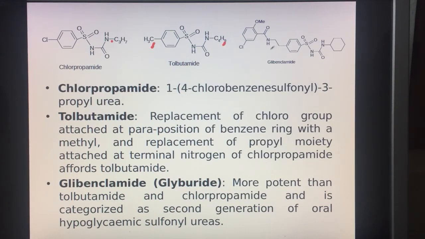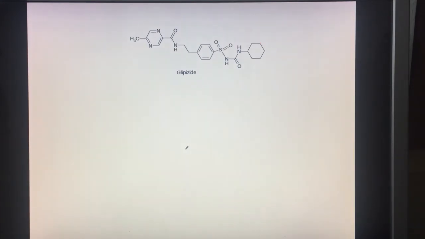Now, as we have discussed in the SAR, introduction of this group at this position affords potent derivatives. In addition to this, we have this carboxamide fragment attached at the para position. This also affords potent derivatives in this class of sulfonylureas. Okay. Another drug in the syllabus is glipizide. Again you can see the structure of glipizide.